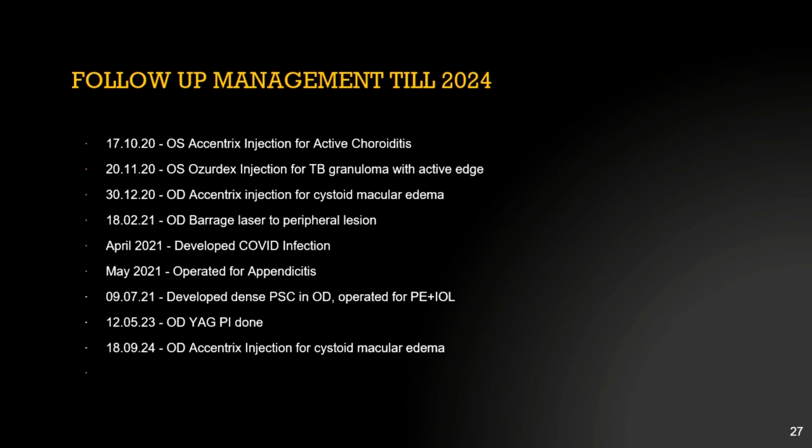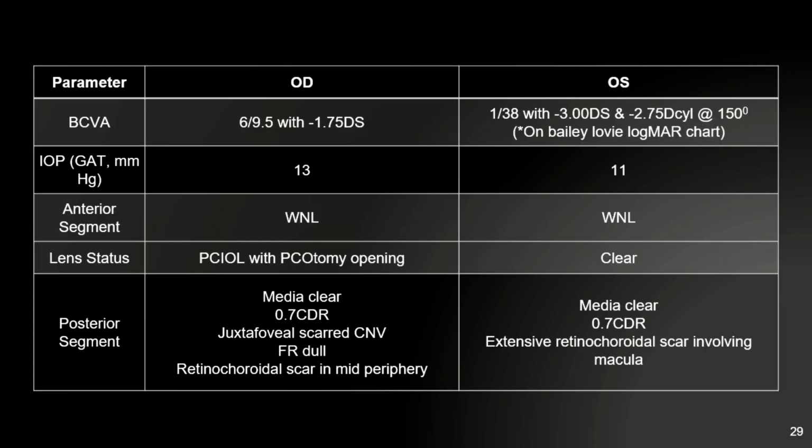So the patient was on follow-up till 2024, however the surgery was done in 2020. Multiple injections were given in both the eyes. Left eye was given Eylea for the same active choroiditis. Left eye was also given Ozurdex for the TB granuloma. Right eye Eylea was given. After that, barrage laser was done to the peripheral lesion. Patient developed COVID in the second wave, and was operated for appendicitis also. He developed PSC in the right eye and was operated for phaco with intraocular lens, and right eye YAG capsulotomy was done. And in the second last visit, right eye was also given Eylea for the cystoid macular edema. So the patient came for last follow-up in November 2024.